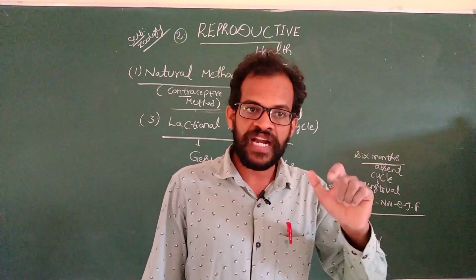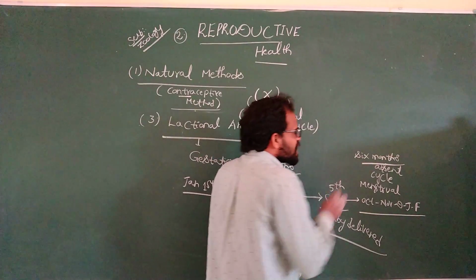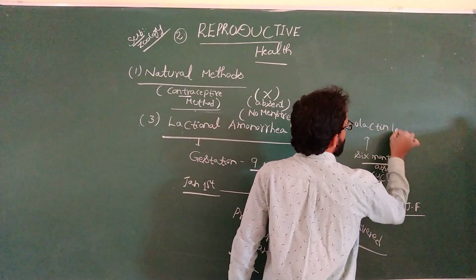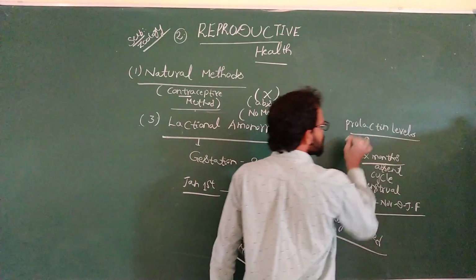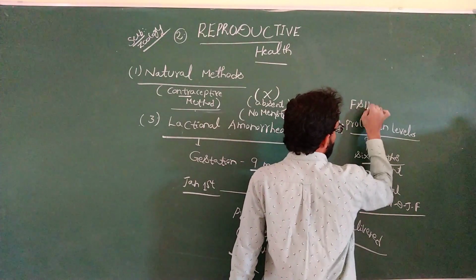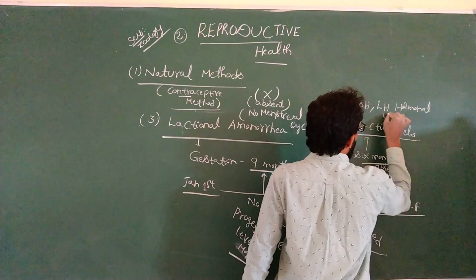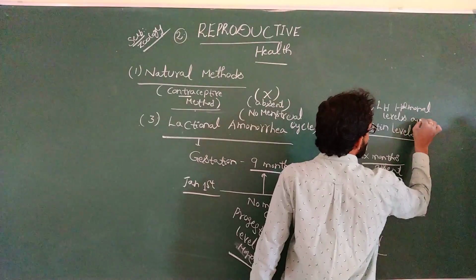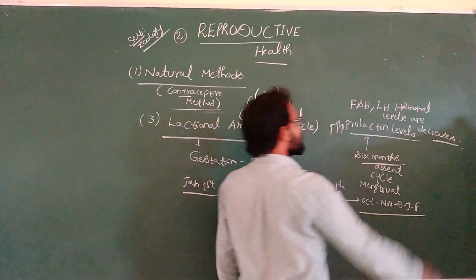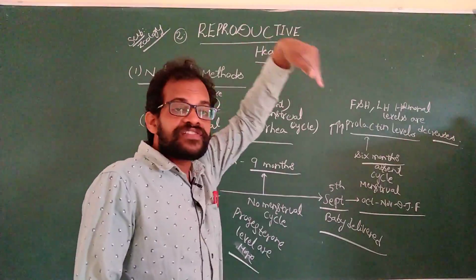No pregnancy. The reason is that at the time of the lactation period, the prolactin levels increase. Whenever the prolactin levels increase, FSH and LH hormone levels decrease.